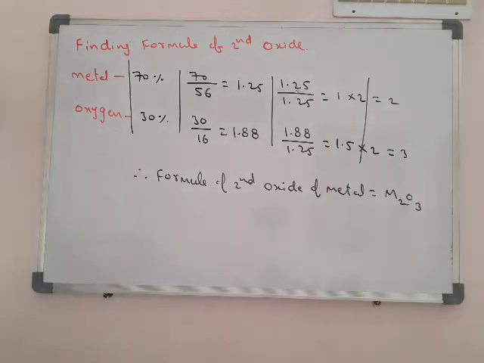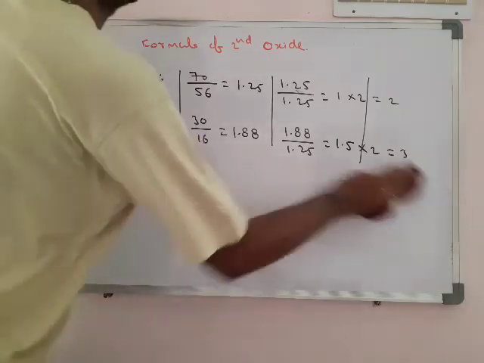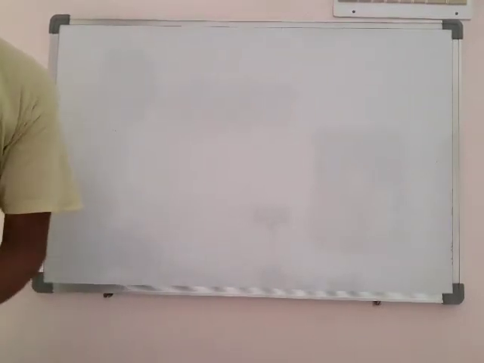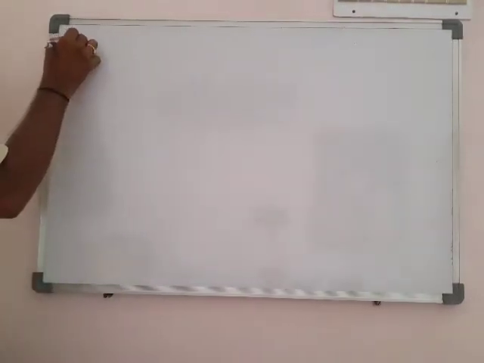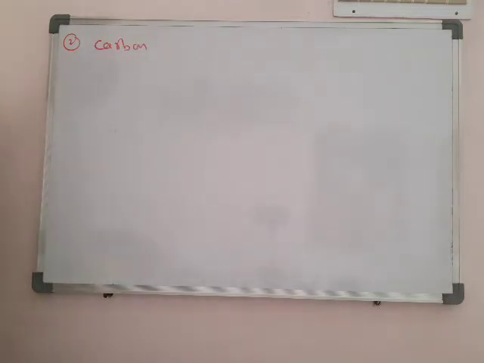So we see one more problem. Based on this, the last problems are very important.